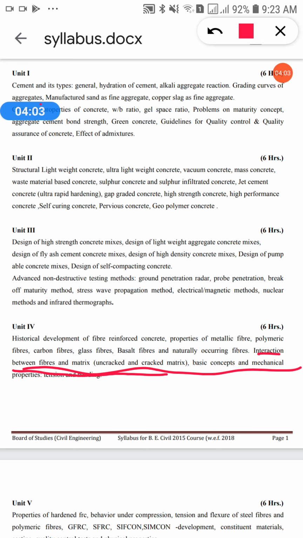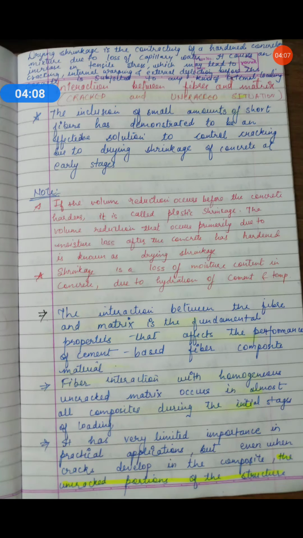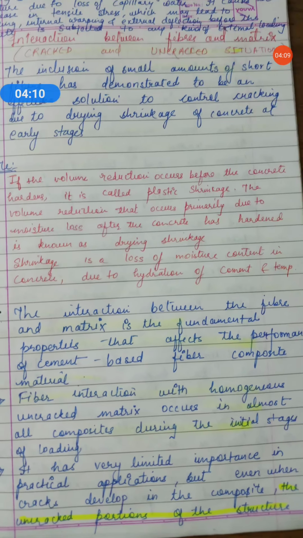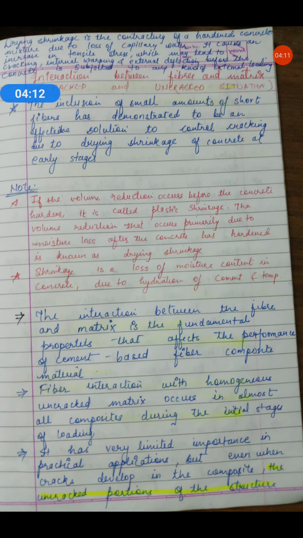See the notes. See from my notes, last 3 points. The last one says it has very limited importance in practical application. But even when cracks develop in the composite, the uncracked portion of the structure affects the overall behavior of the structural system.